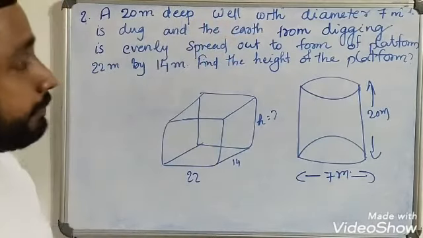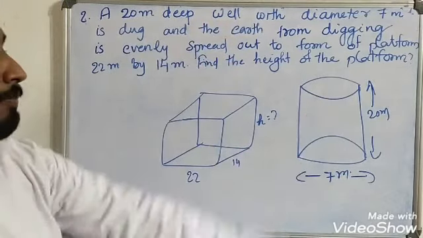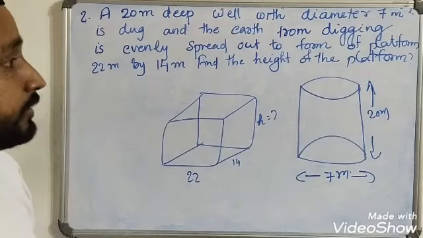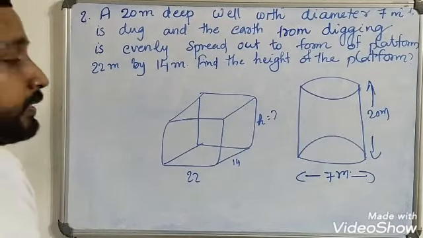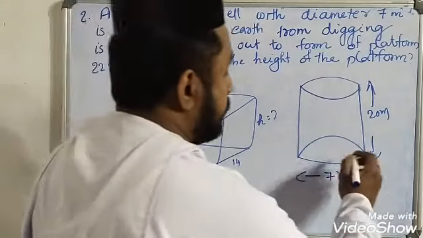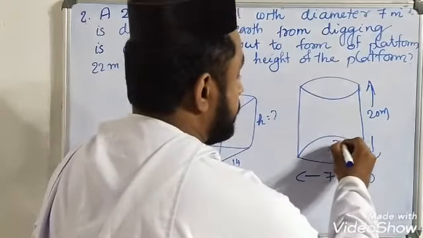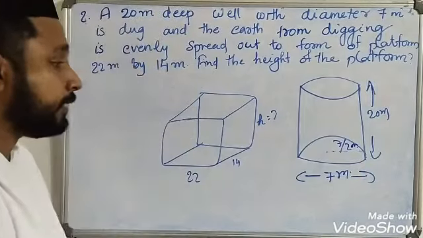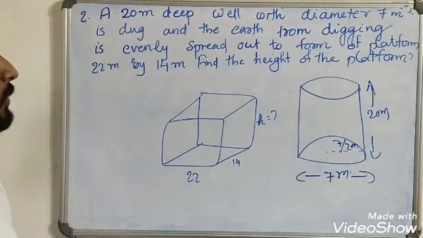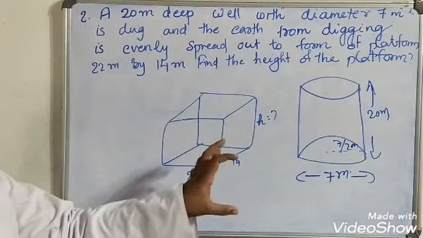The shape of the well is a cylinder, 20 meter deep with diameter 7 meter. So radius is 7 by 2 meter, or 3.5 meter. And it is spread out to form a platform 20 meter by 14 meter. Find the height of the platform.